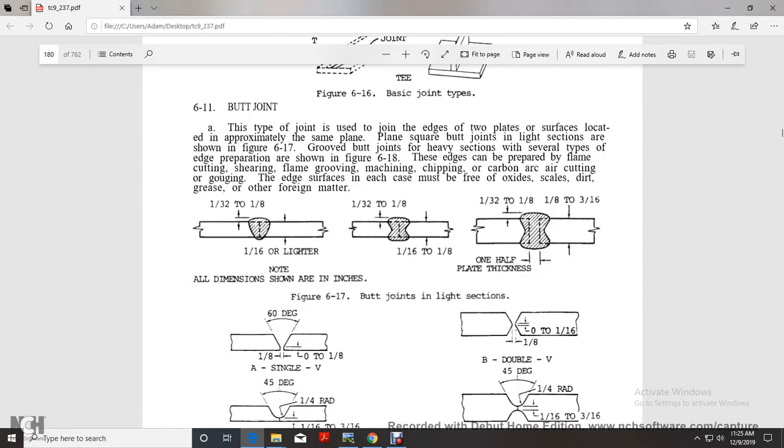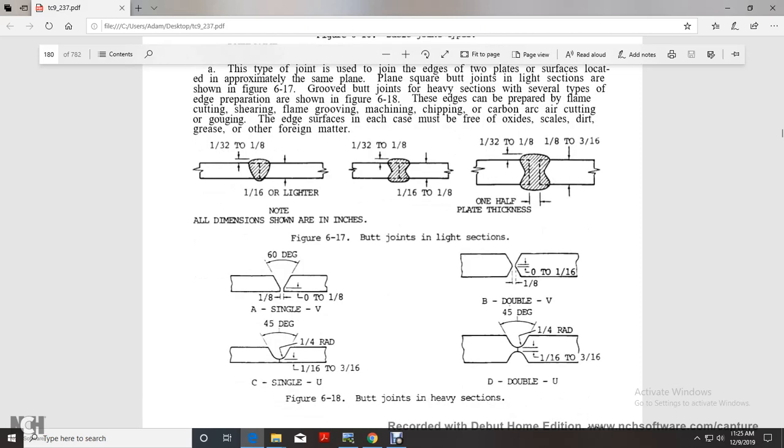Alright, butt joint. The butt joint is a joint between the edges of two pieces whose surfaces are located in approximately the same plane. The plain square butt joint is used for light sections, figure 617, and the groove butt joint for heavy sections, with several types of edge preparation shown in figure 618. The edges can be prepared by flame cutting, shearing, flame grooving, machine chipping, and carbon arc cutting or gouging. The edge surfaces either way must be free of oxide, scale and dirt. Figure 617 shows butt joints in light sections and butt joints in heavy sections.